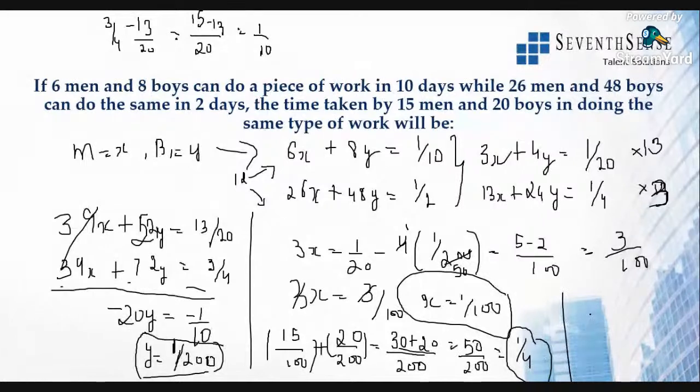All right, this is slightly big. Once you solve the equation, you will get to know how the values come out. So 15 men and 20 boys complete 1/4 of the work in one day. So how many days will they take to complete one work? It is the reciprocal of it, so x is equal to 4 days. They will complete the work in 4 days.